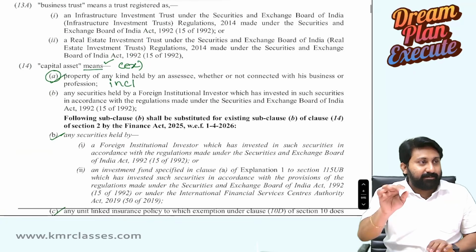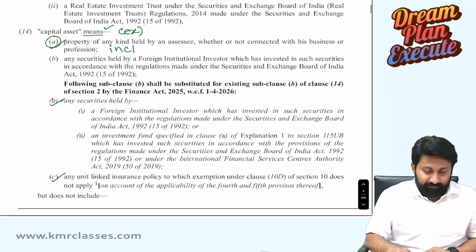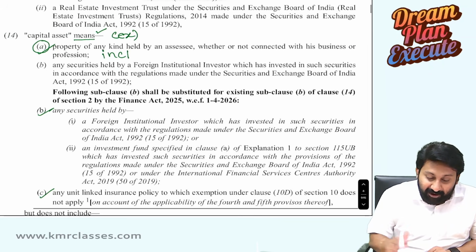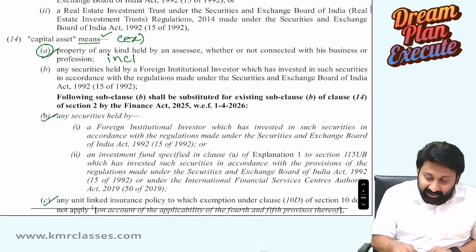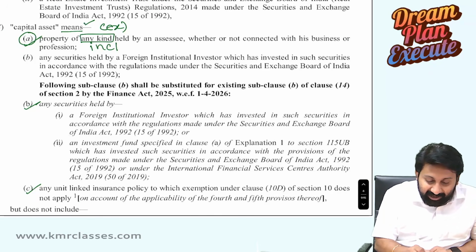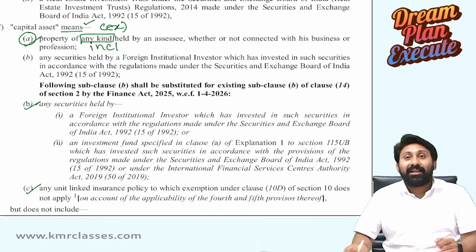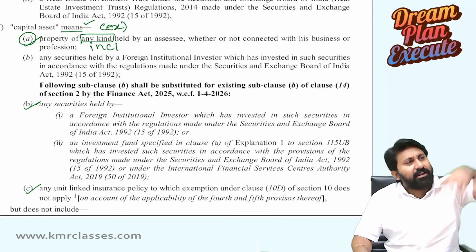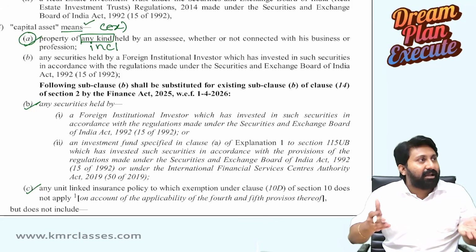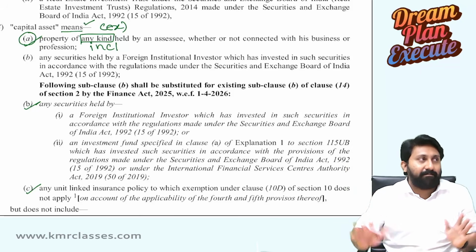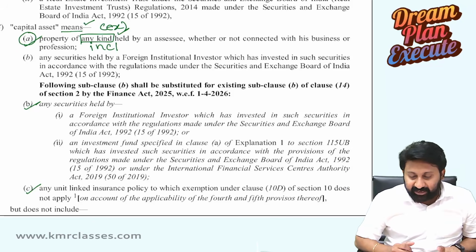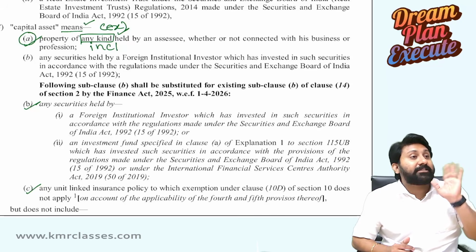Okay, I will explain in an easier way for you. See here. Capital asset means property of any kind. When I say any kind, mobile, immobile, tangible, intangible, in India, outside India, everything will come. Every single thing will come. So, property of any kind held by the assessee, whether or not connected with his business or profession.